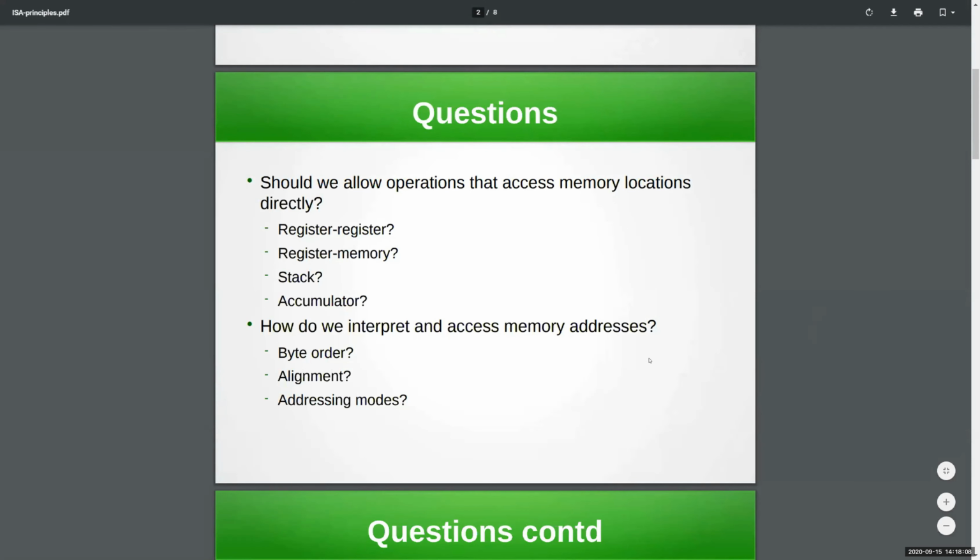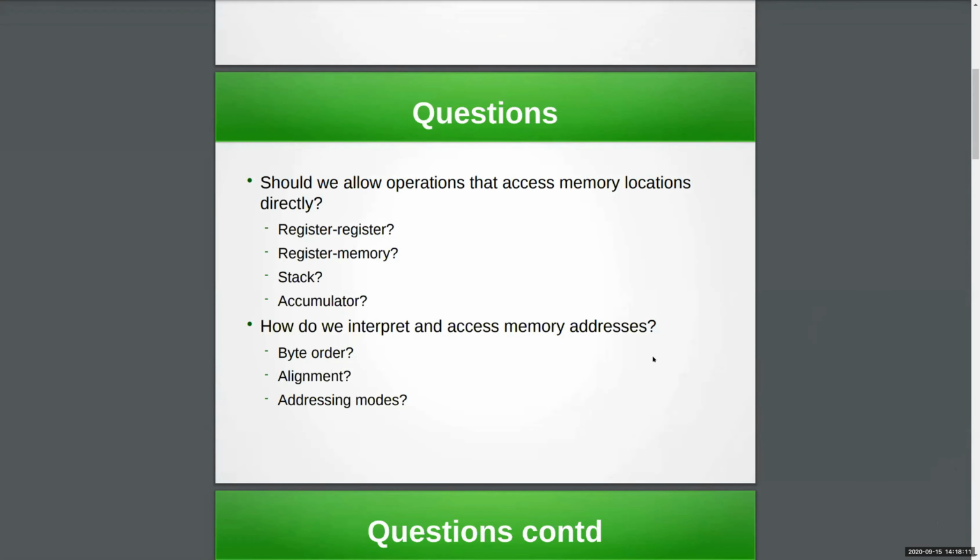We talked about these things last week, but I just wanted to reiterate that the sort of questions a computer architect asks themselves are, what sort of architecture should I go for? And I said that the preferred thing now is register architecture or the load store architecture, because it is very much amenable to pipelining and therefore makes the processor very fast